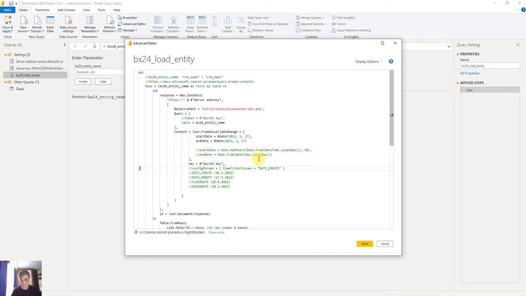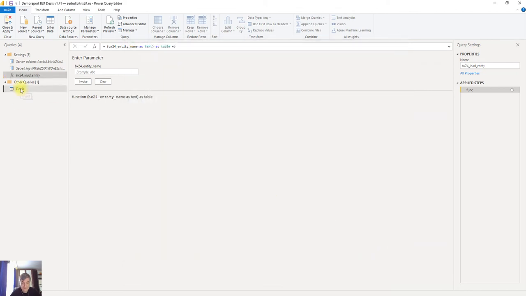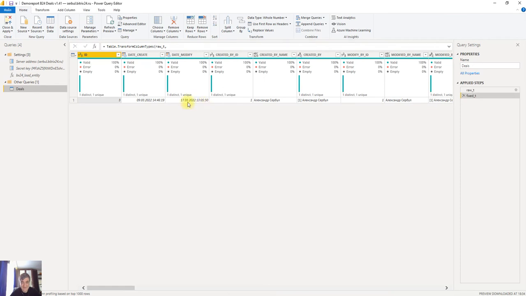Please look here. We need to add this key, config params, and set this column to date modify. So the Bitrix24 server will start to filter deals by the date modify column for this date. Do you see? It works.